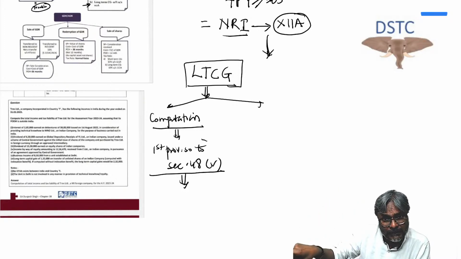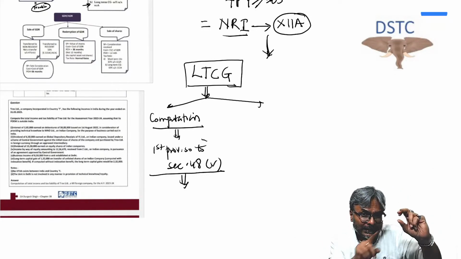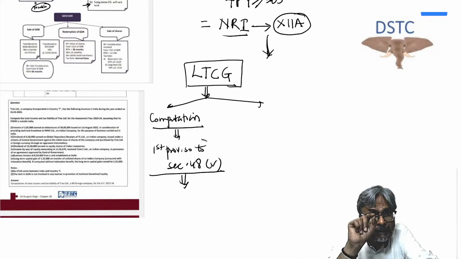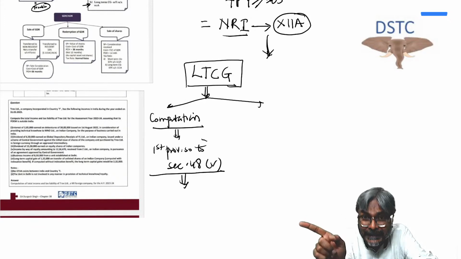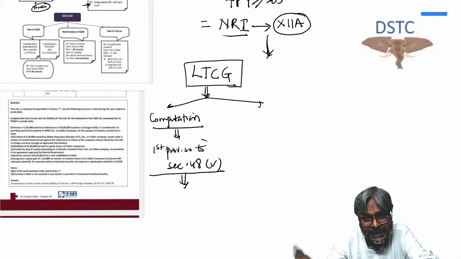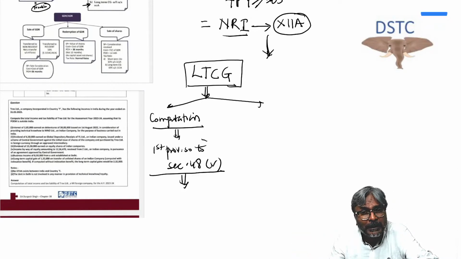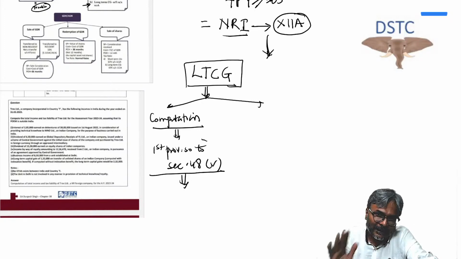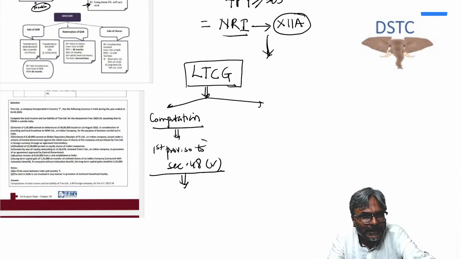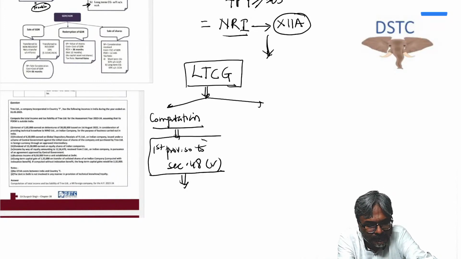Once you get the capital gains in foreign currency, you will reconvert it into INR. How do you reconvert into INR? Now don't use the average. What are you going to use? The TT buying rate as on the date of transfer of the shares. You apply that on the capital gains that you have determined in foreign currency, and based on that you will get the capital gains in INR. I hope all of you are clear with this. That is what the first proviso to section 48 is all about.